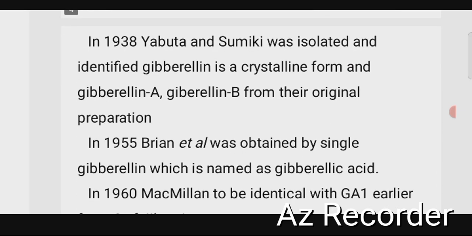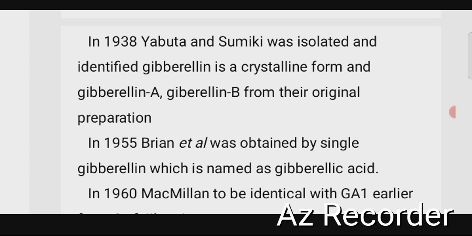In 1938, Yabuta and Sumiki isolated and identified gibberellin in crystalline form. It is classified into two types, gibberellin A and gibberellin B, from their original preparation. In 1955, Brian et al. obtained a single gibberellin which has acidic properties, so it is called gibberellic acid.